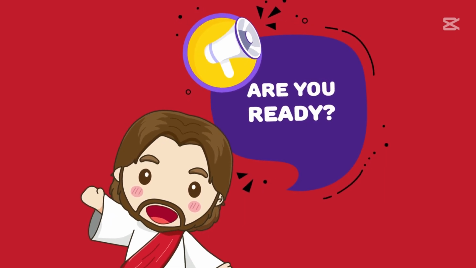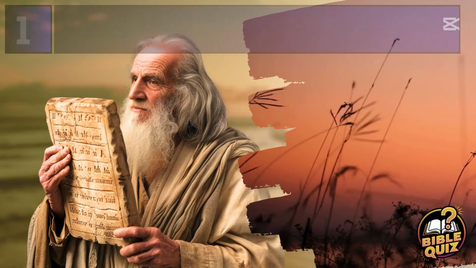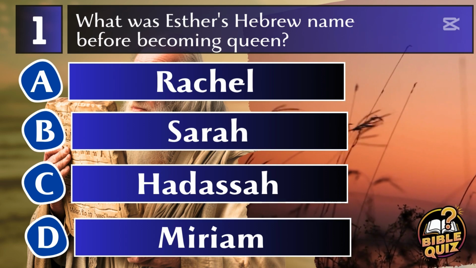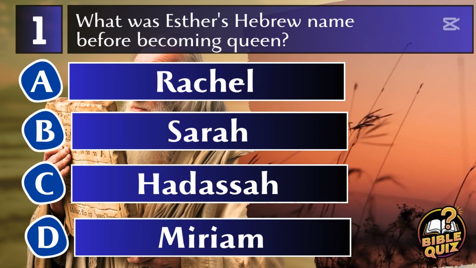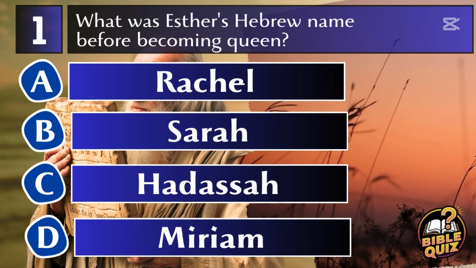Are you ready? Let's get started. Question 1. What was Esther's Hebrew name before becoming queen? A. Rachel. B. Sarah. C. Hadassah. D. Miriam.